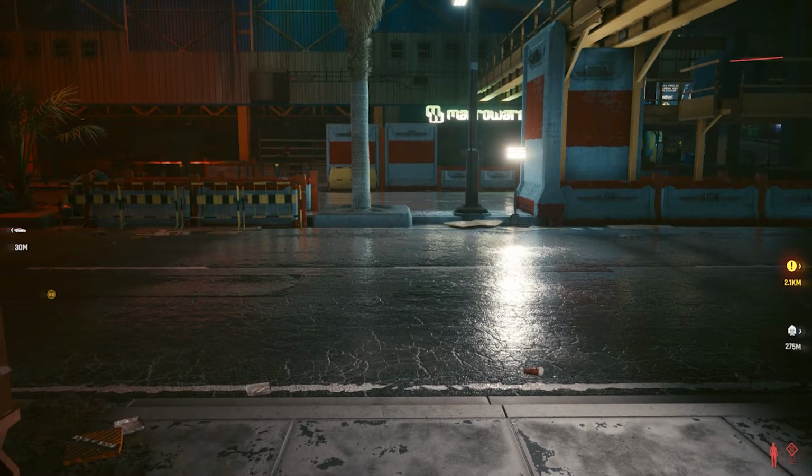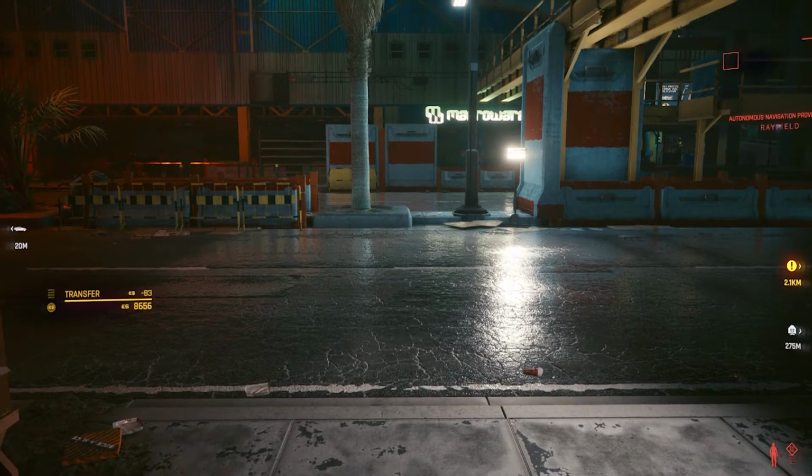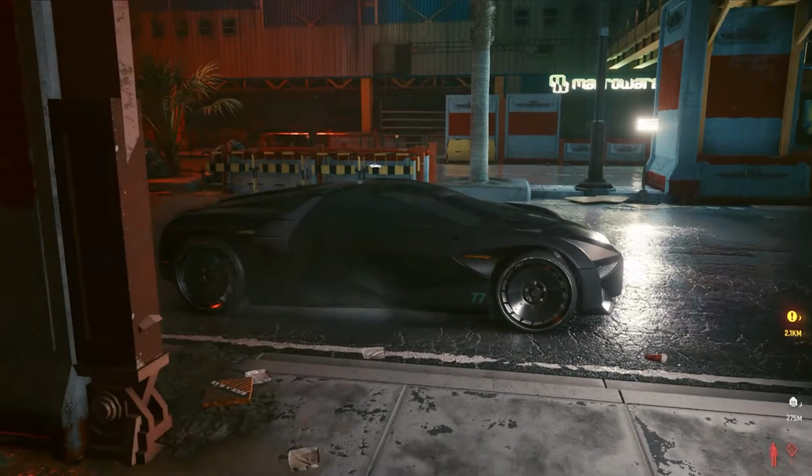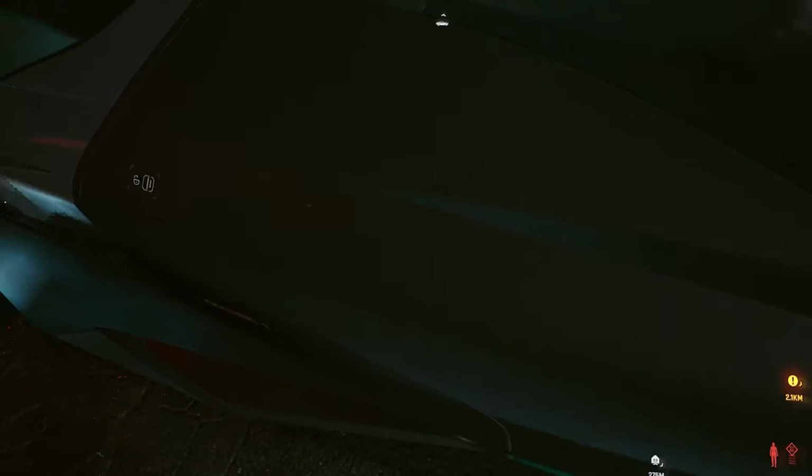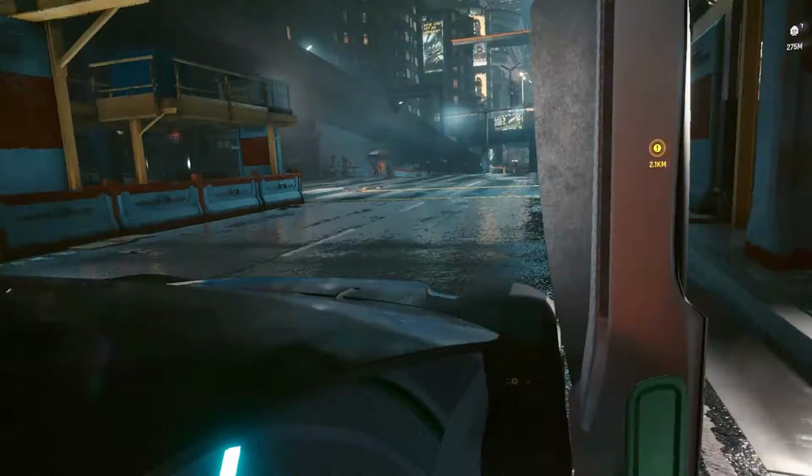Just like earlier, again we have called our car, and it arrives right where we are standing and stops there. And we can enter and then go on our way.